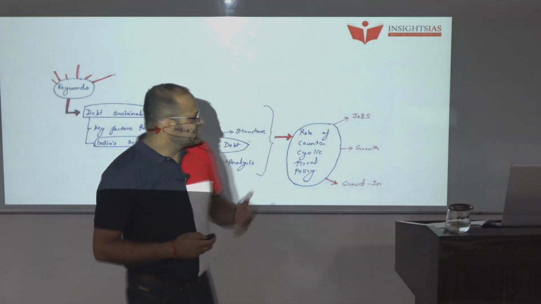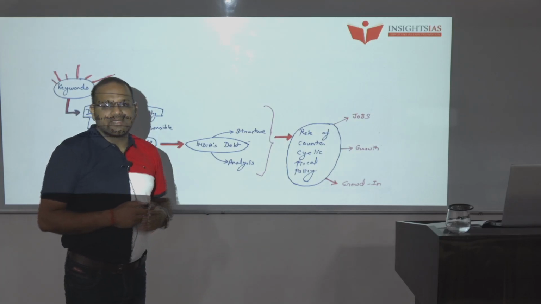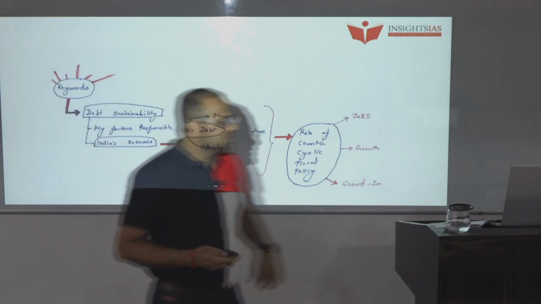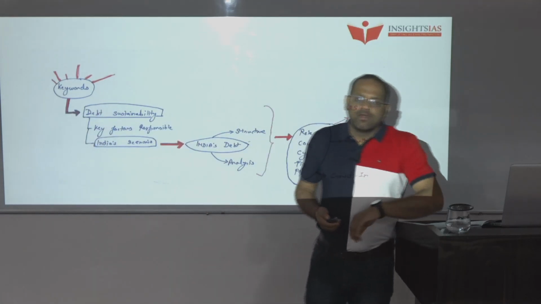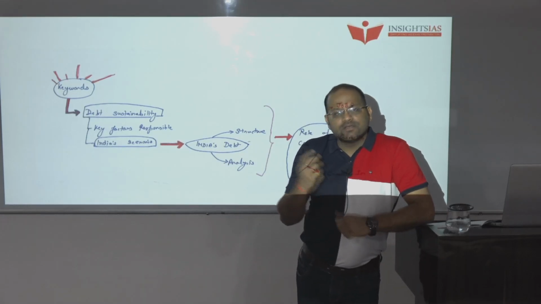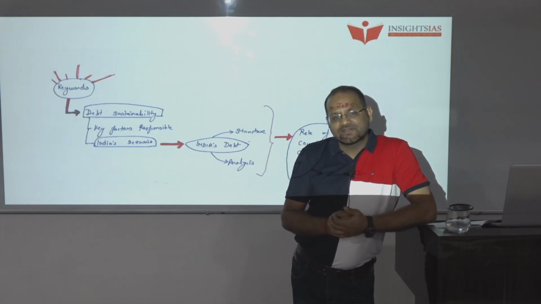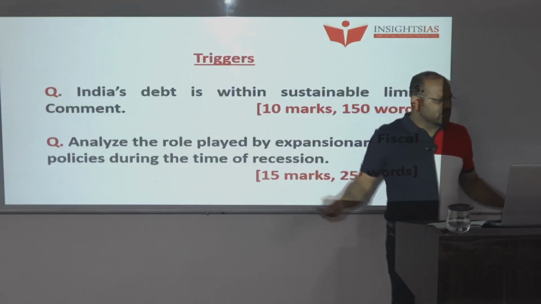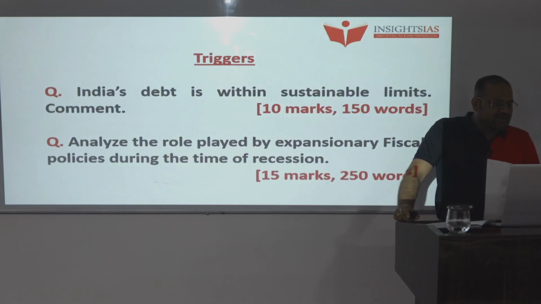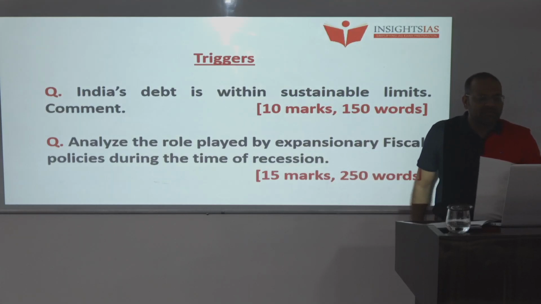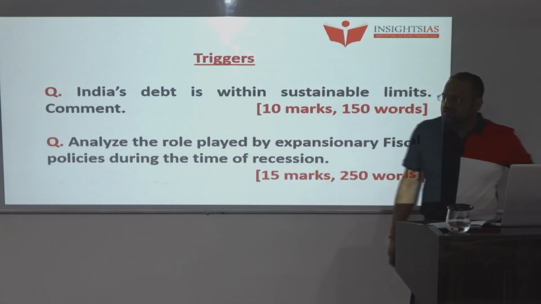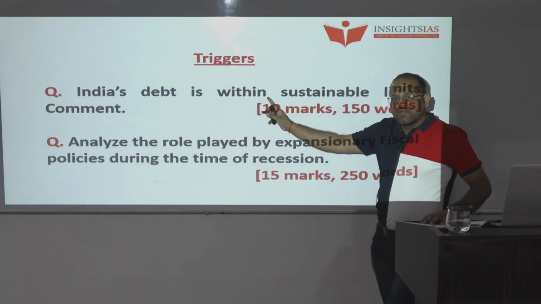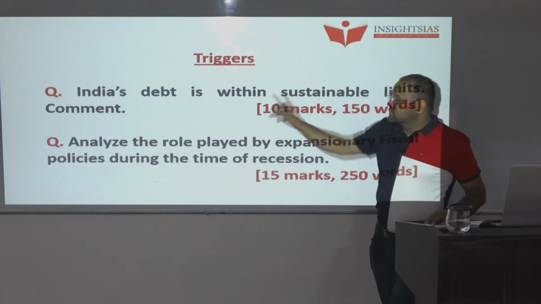So I hope the chapter is clear and you have consolidated the learnings. Quickly we'll go through certain triggers. I will give the prelims questions at the end, so that you have a considerable number of questions and can revise well through questions. Mains questions I am giving after every chapter. So here we have the mains questions. The first question is, India's debt is within sustainable limits, comment. Now we have structure, we have data, we have analysis. We know whether it is in sustainable limits or not.